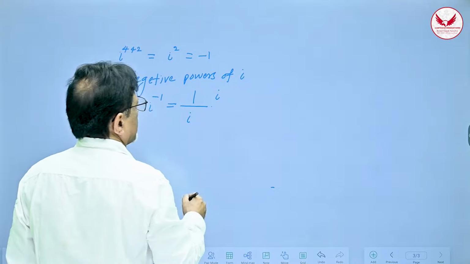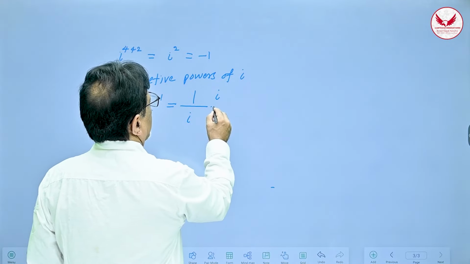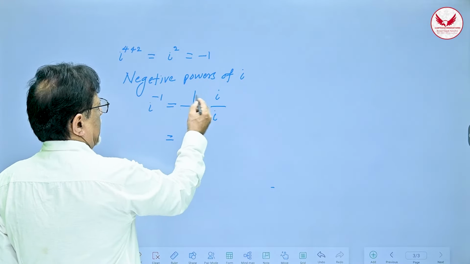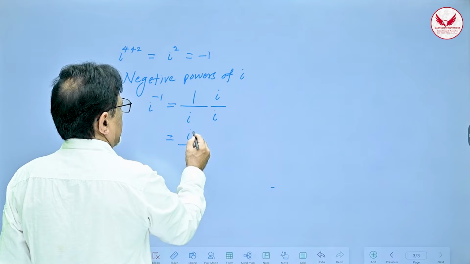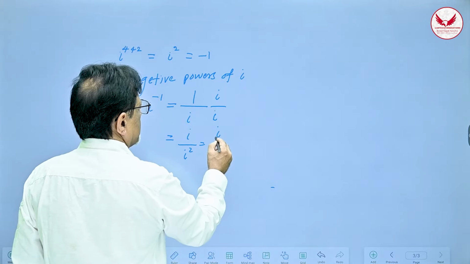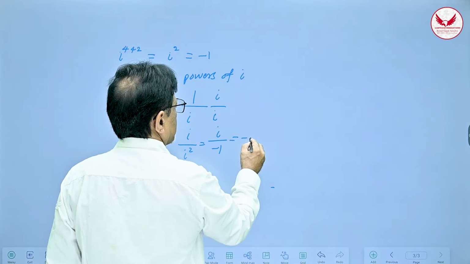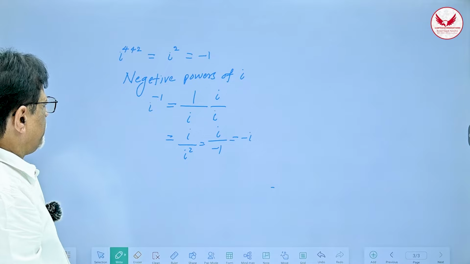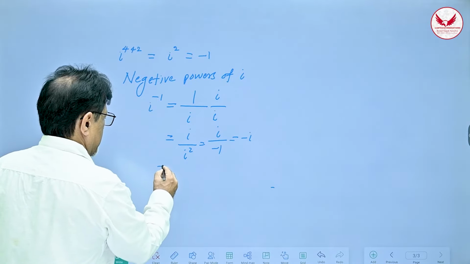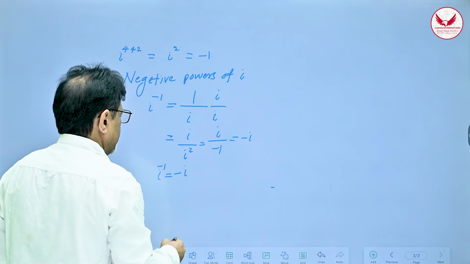What will happen? i into 1 will be i, and i into i is i square, and i square I know is minus 1. So that will be minus i. So i raised to minus 1 is minus i. That is a revelation. Very important.